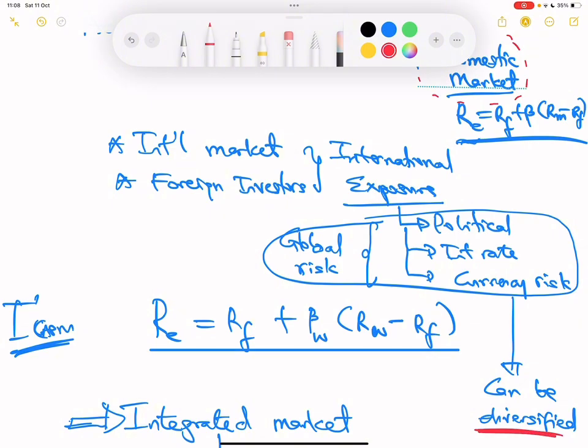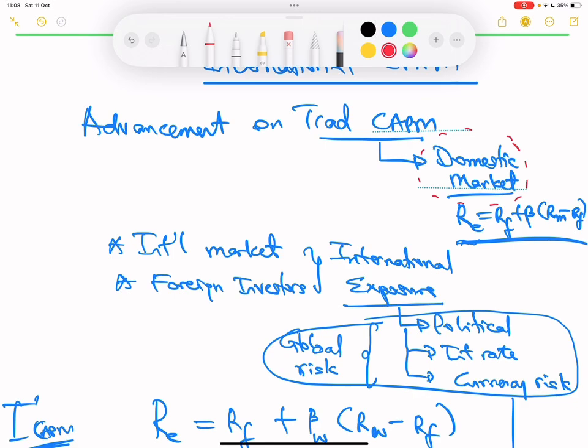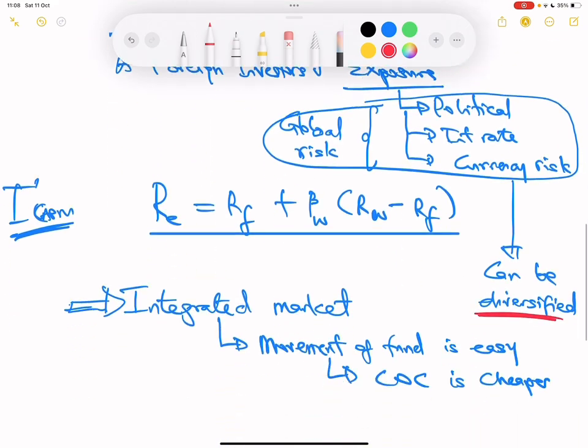And that also makes the risk exposure to be lower under international CAPM because the remaining risk that you are left with to compensate the investors will be lower, because almost all the other risks that you think are big enough, they are systematic risks in a local market. By the time you bring it to an integrated market that is global, some of them become diversifiable and you should not compensate an investor for it. And because of that, cost of equity also can be lower. So please take note and you should be able to explain this.